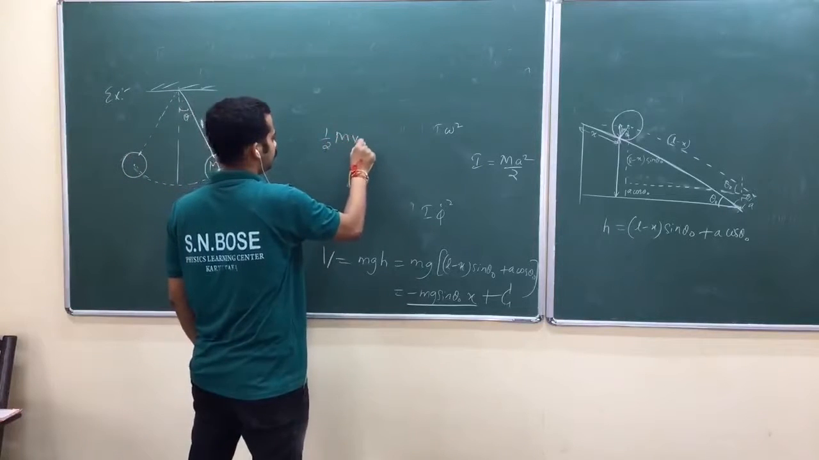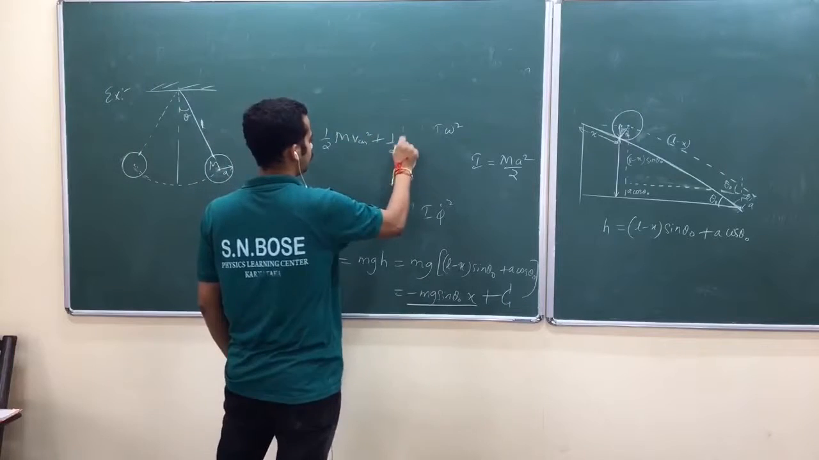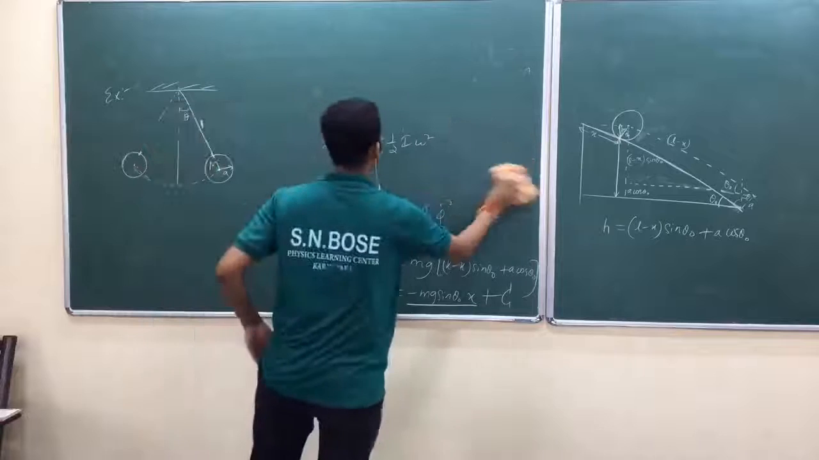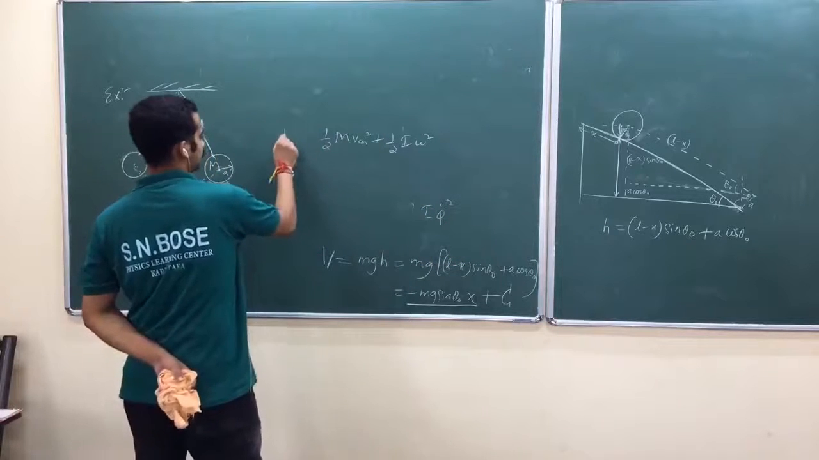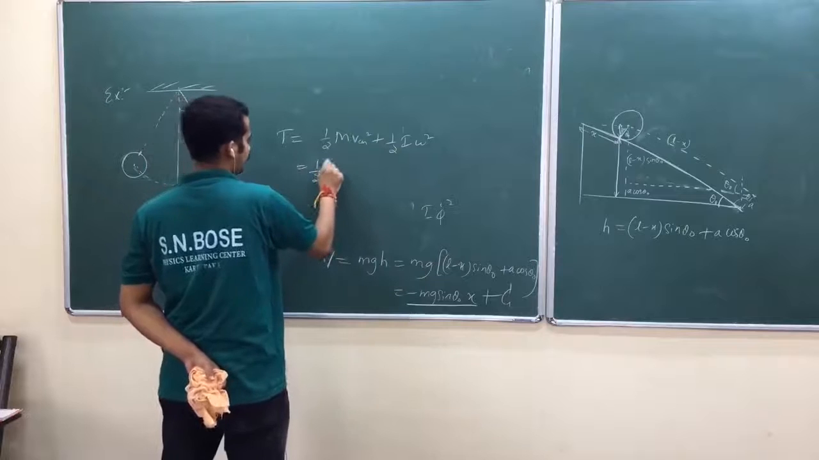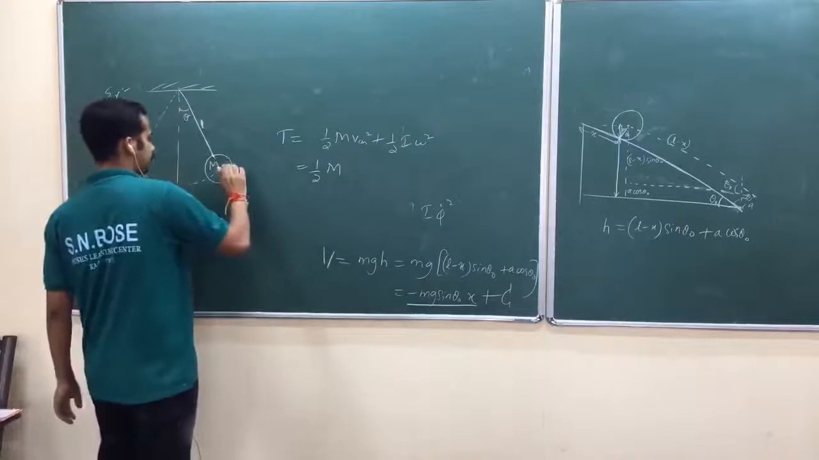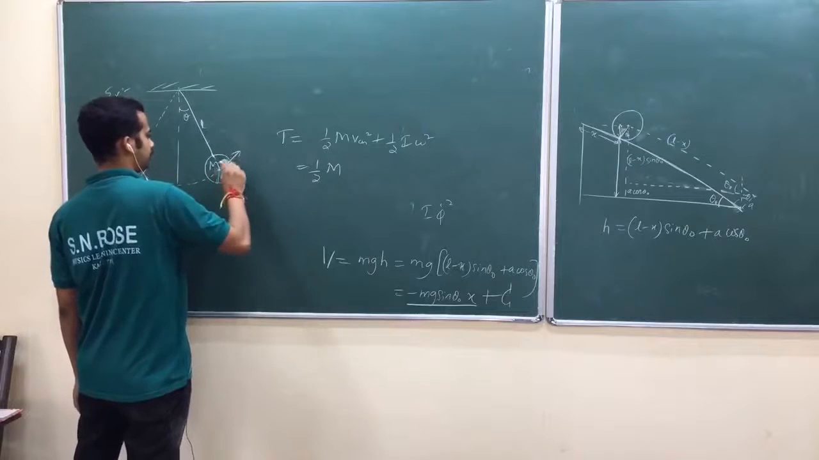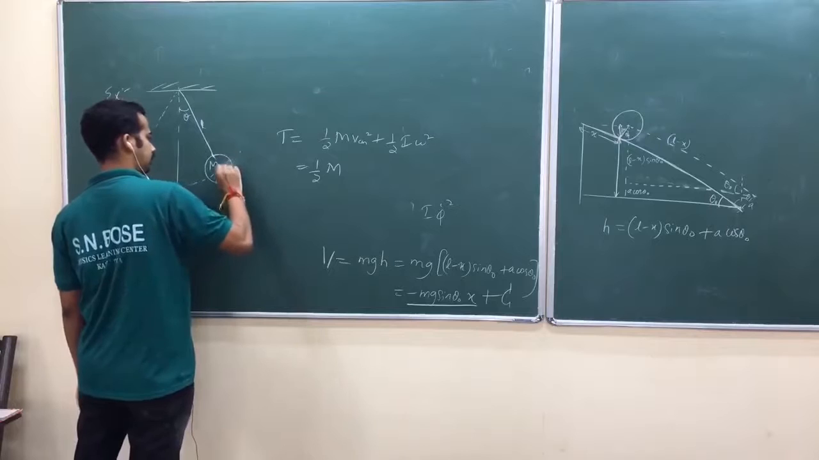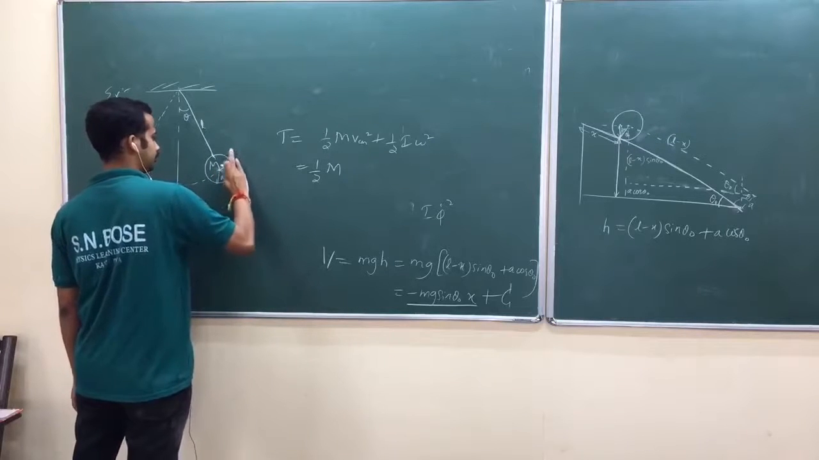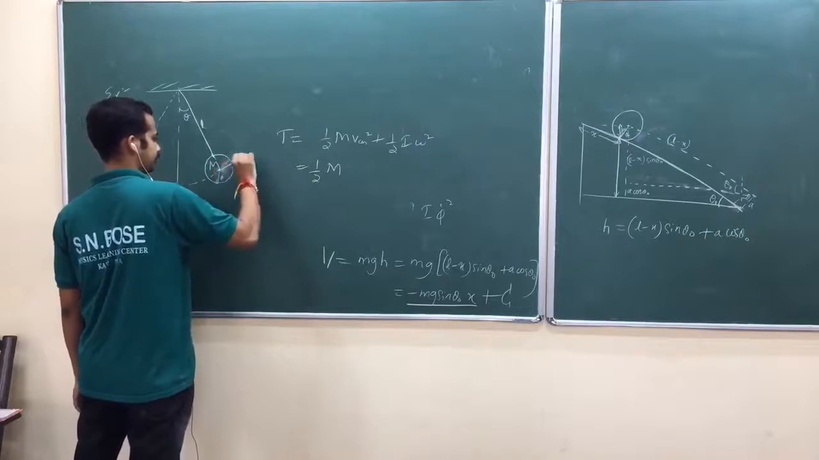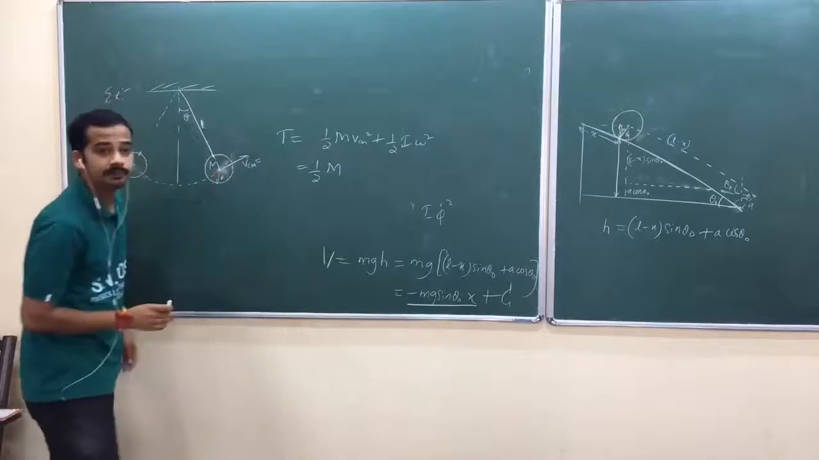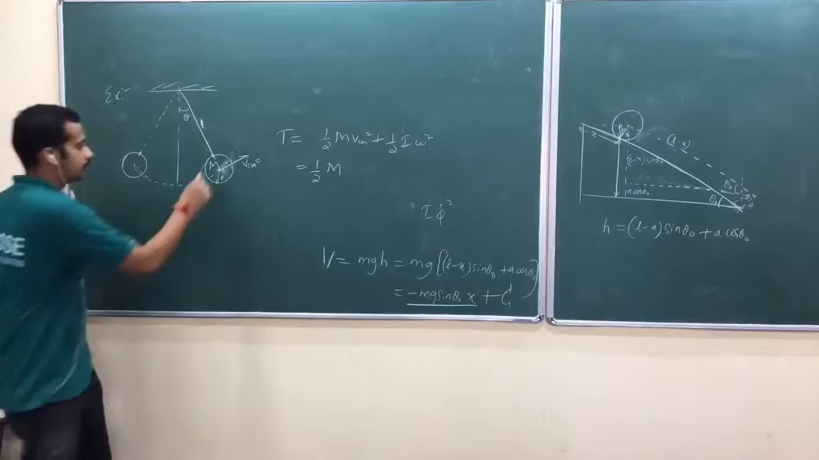So, what do you write for omega? Half m velocity of center of mass square plus half I omega square usually, for a rigid body. Now that's equal to your kinetic energy. Half m, what is the velocity of center of mass? That is this velocity. Am I right? This should be perpendicular to this one. There is no radial velocity.